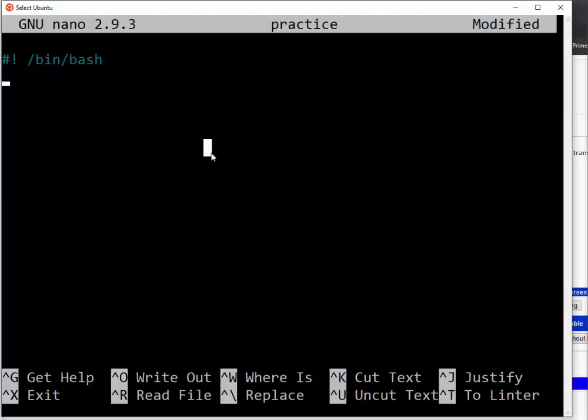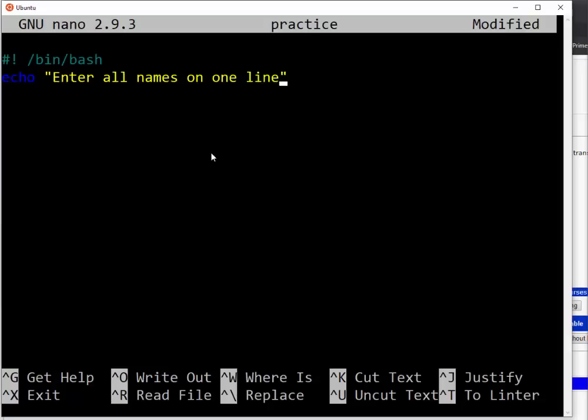So from here, let me say, for example, enter all names on one line, so here I will read names like this, but if you want to make it an array, you will put -a, which is flag a, and this one also.